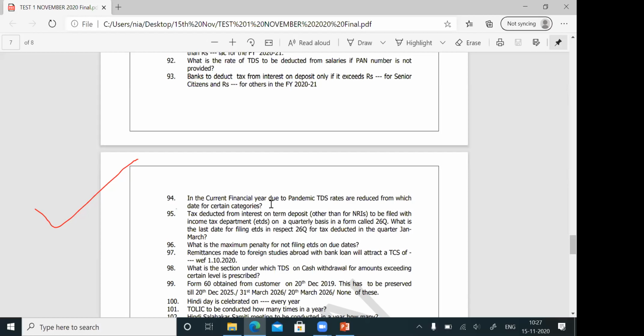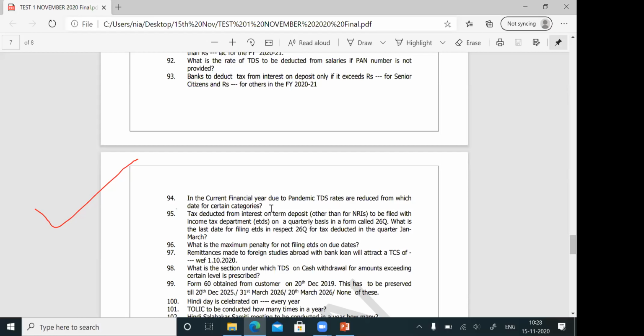That is available in the PowerPoint presentation. What is the date from which it is reduced? From 14/5/2020 till 31/3/2021, till the current financial year end, the rates have been slashed by the Government of India. So what is the date if they ask? In the current financial year, due to pandemic, TDS rates are reduced from which date for certain categories? It is from 14/5/2020. You should know the date and what are the rates.